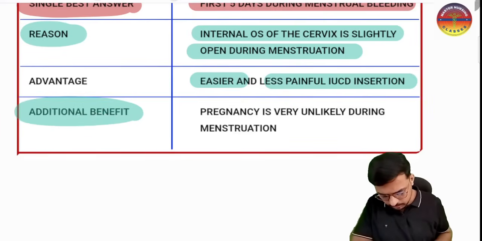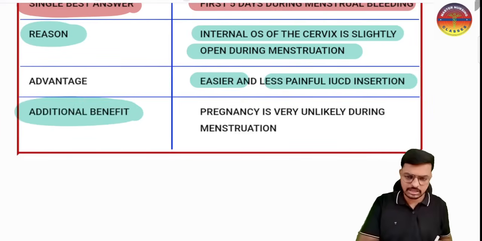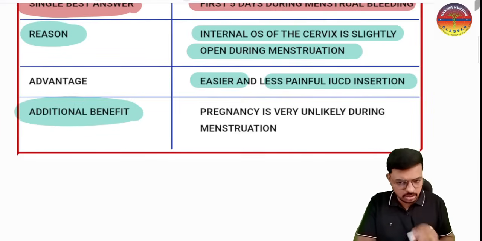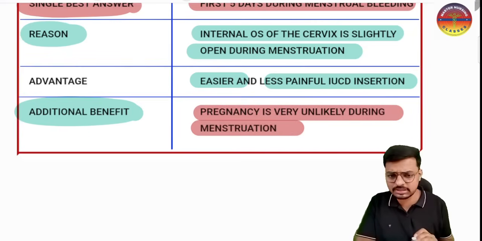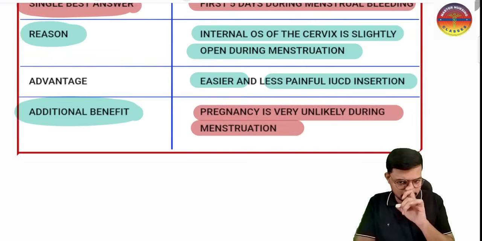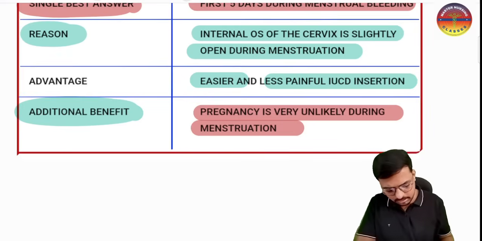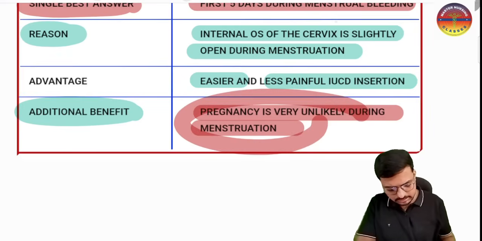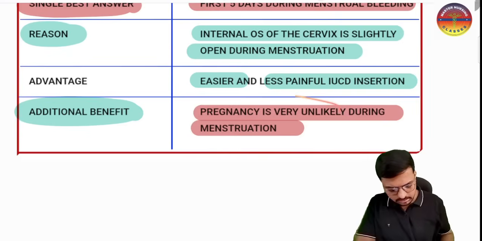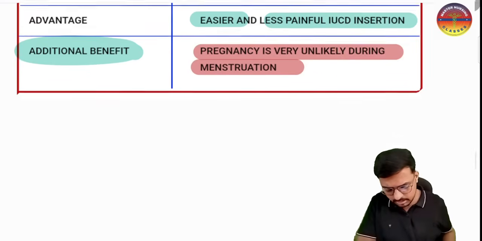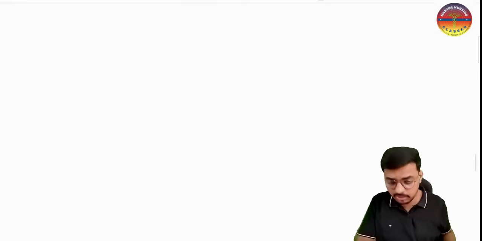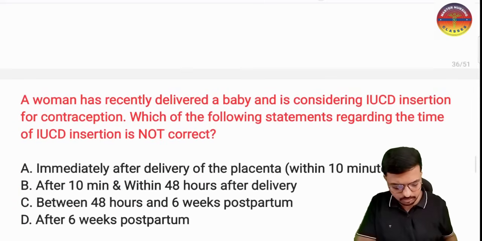And the additional benefit is that if menstruation is happening, if bleeding is happening, it means the woman is non-pregnant. So pregnancy is very unlikely during the menstruation, and we can't insert the IUCD during pregnancy, right? That is the reason this is the best period. I hope you got complete clarity about when to insert the IUCD and why we have to insert the IUCD at that particular time only.